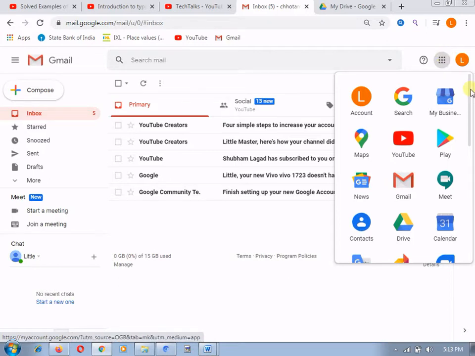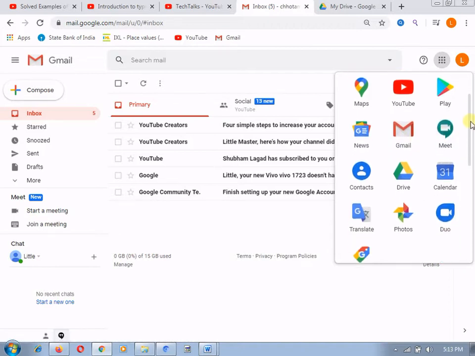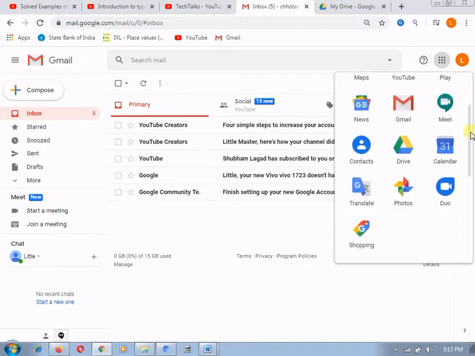Here, this is Google Search, this is My Business, then Google Maps, YouTube, Play Store, and Google News. This is your Gmail, and this is your Google Meet. Google Meet was newly developed by Google in this pandemic situation. Google Meet and Google Duo are both video conferencing apps. This is Google Calendar, where you can schedule your meetings and set reminders.